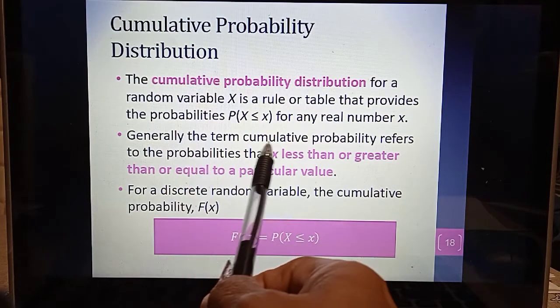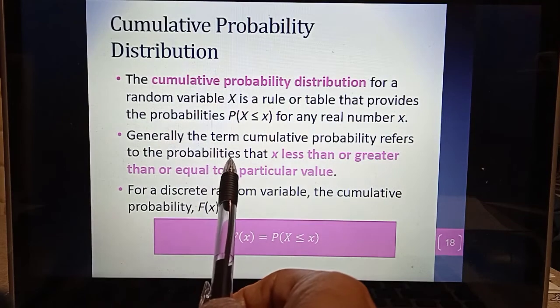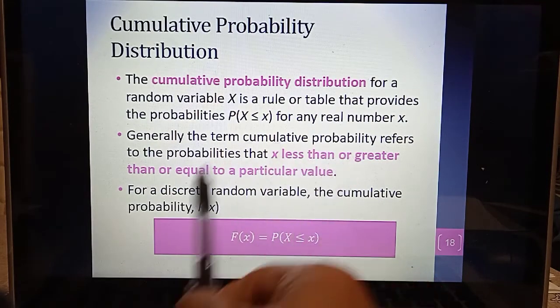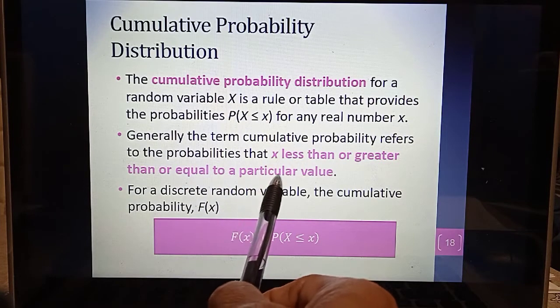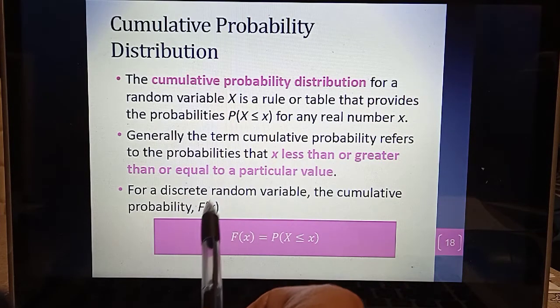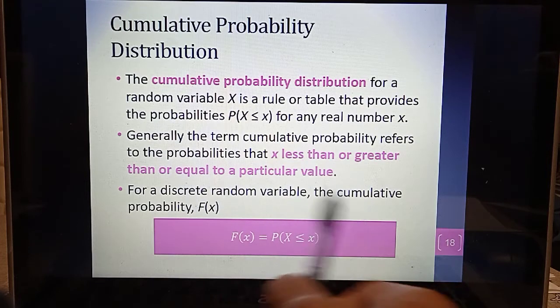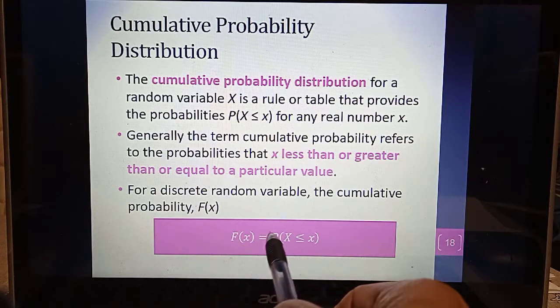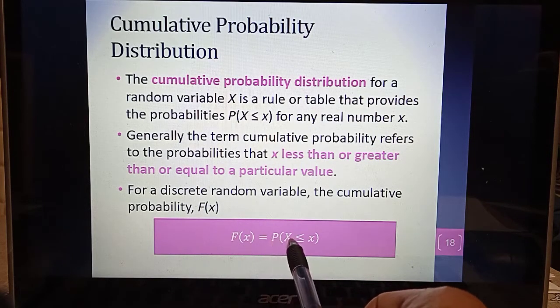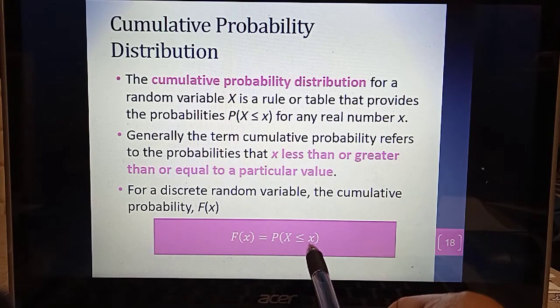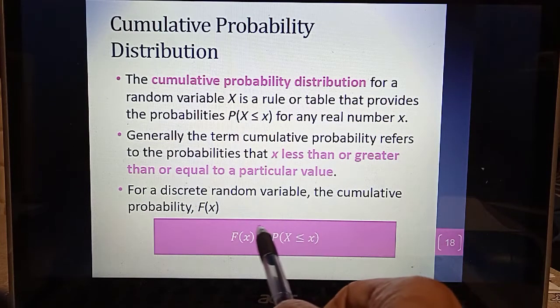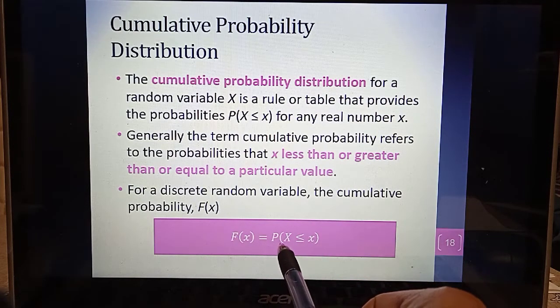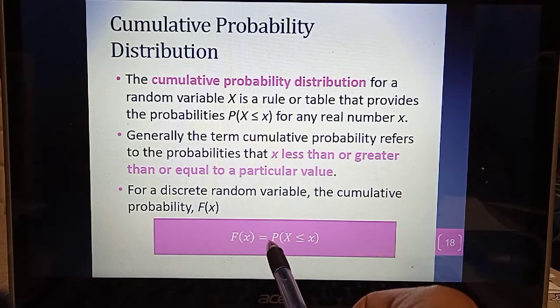Okay, generally the term cumulative probability refers to the probabilities that X is less than or greater than or equal to a particular value. Okay, for a discrete random variable, the cumulative probability given by capital letter F of x is the probability of random variable X less than or equal to given value x. So this is the value of cumulative probability distribution.